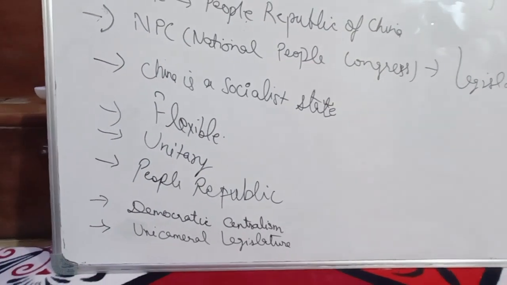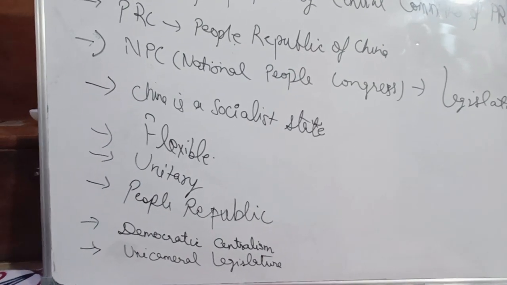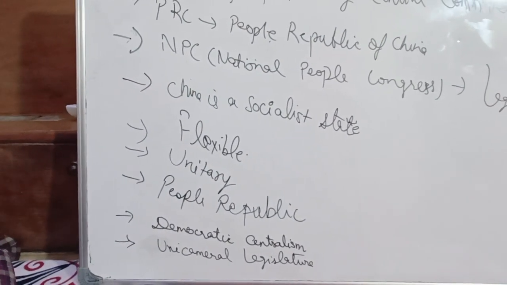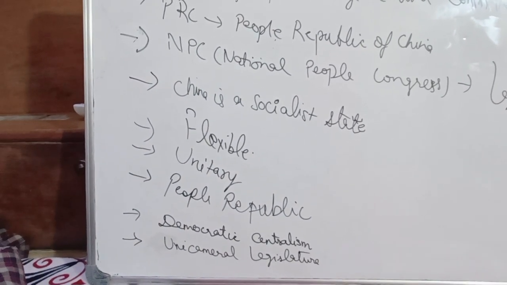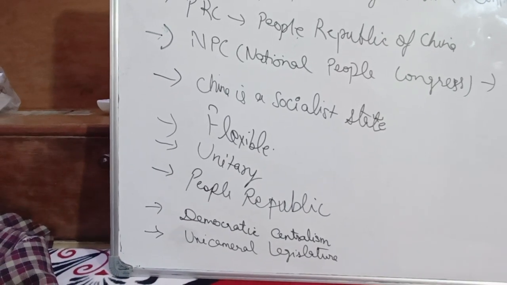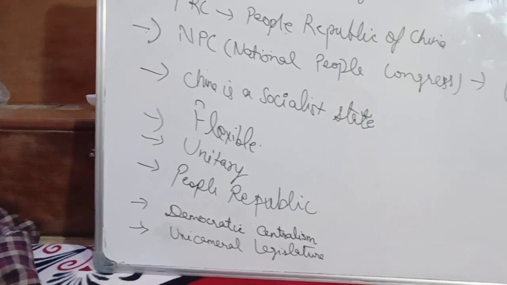Unitary. China's constitution is unitary. What does it mean? It means that the powers are centralized at the center. Even though there are municipalities and local governments in China, they are under the control of the central government, and they can be removed by the whims and fancies of the central government. So they work at the pleasure of the central government.